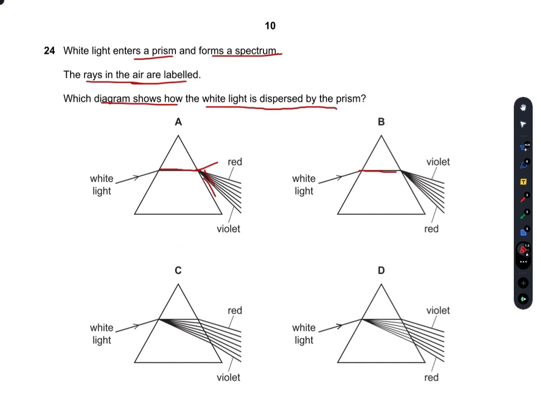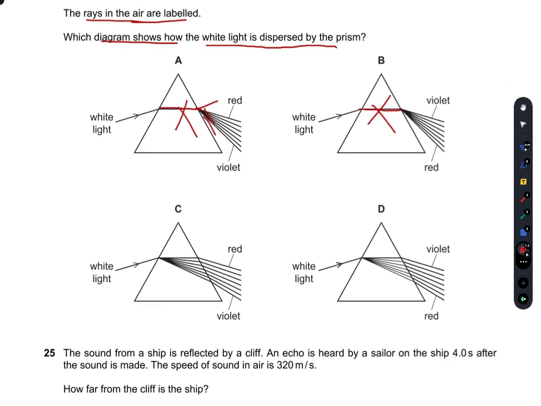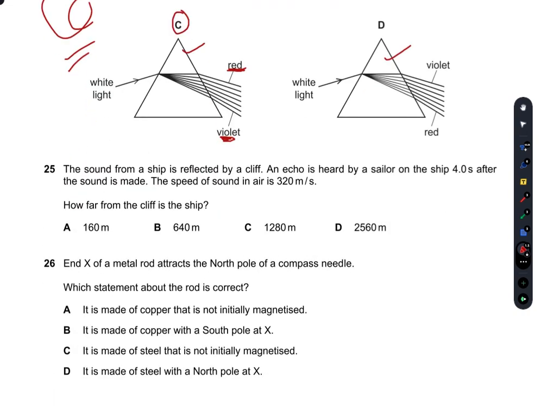The light starts to refract as soon as it enters a medium with different density. So A and B are incorrect. Among C and D, we know that white light is dispersed into red and violet, and violet is the one which is refracted the most, and red is refracted the least. So yes, C is the right option.